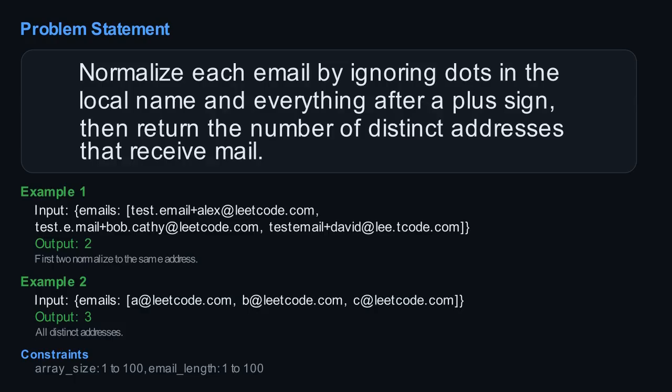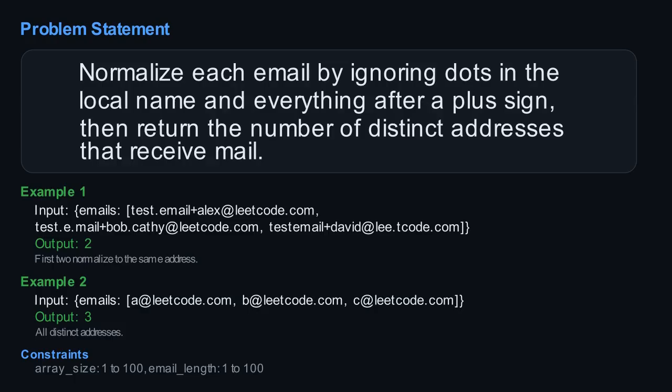Now, consider test.e.mail+bob.cathy@leetcode.com. Again, ignore dots, testemail. Ignore the plus and everything after, +bob.cathy is ignored. Local name becomes testemail. Domain leetcode.com stays. This also normalizes to testemail@leetcode.com. See how these two, despite looking different initially, become the same unique address?